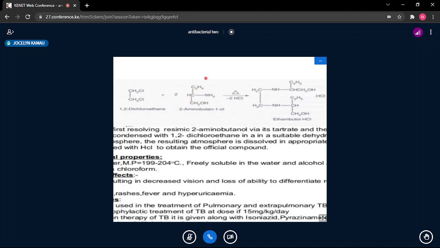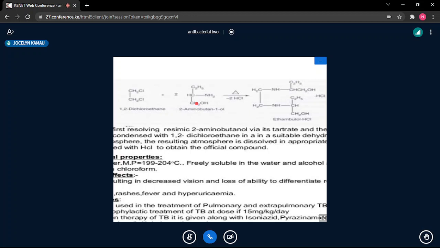But one of the things we have said is that the 2-amino-butanol must be resolved, so that we want the 2-amino-butanol to give us the dextroisomer. Because remember, we do know the levo isomer has much less activity compared to the dextroisomer.